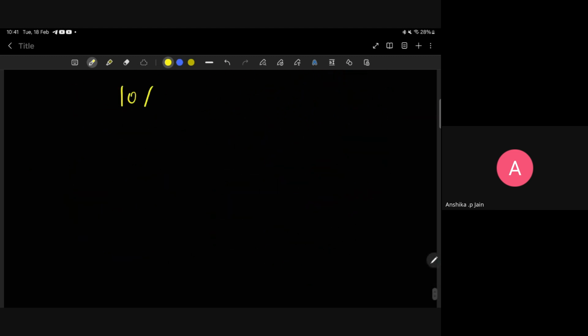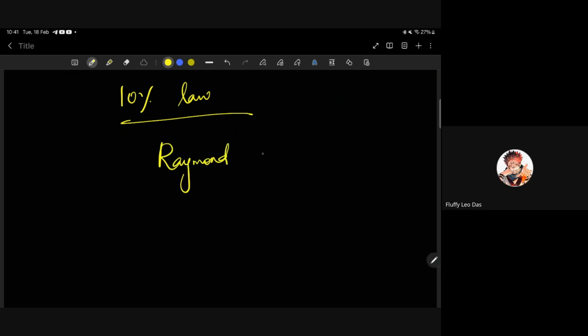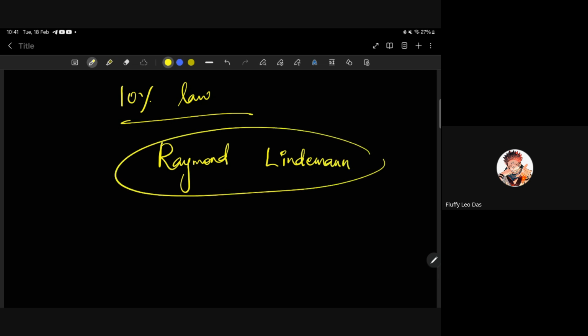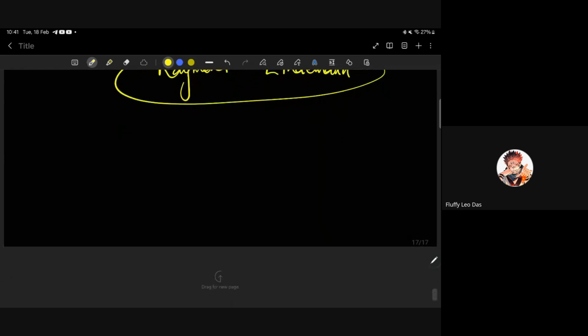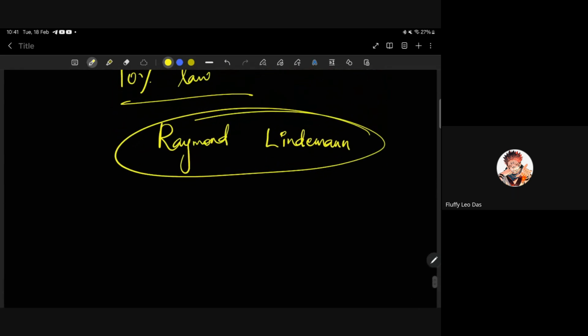Sure. Who proposed the 10% law? The 10% law of energy, who said it? Joules? No. Why Joules? Raymond? He is the scientist who proposed the 10% law.